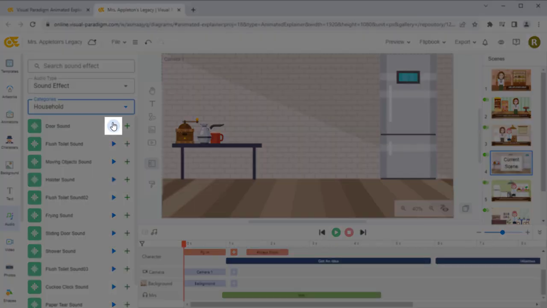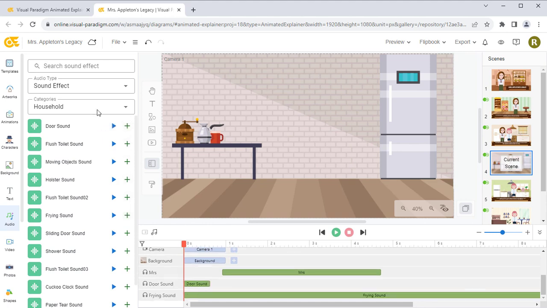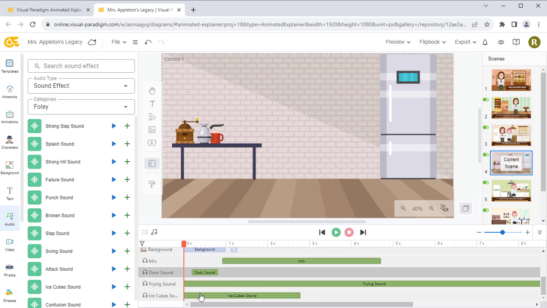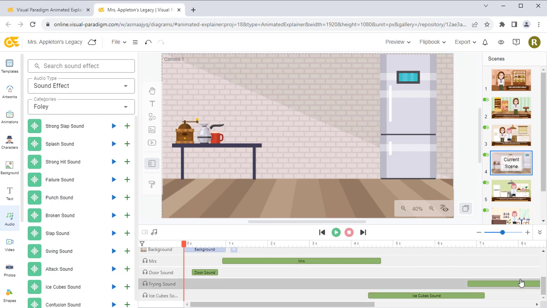Press the play button on the sound effect to preview it. Press the add button in the sound effect to add it to your video timeline. You can adjust the start of the sound effect by dragging it along the timeline. Press the preview button to see the entire scene, with the sound effects you added.